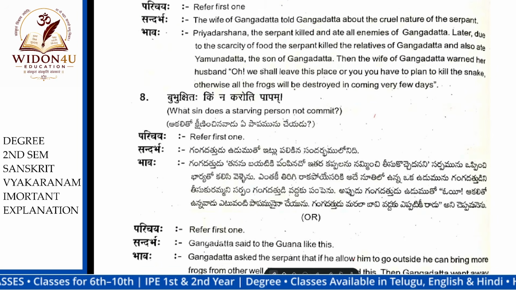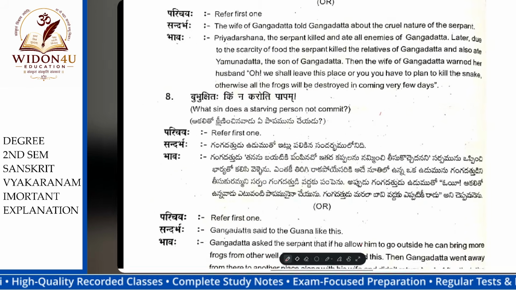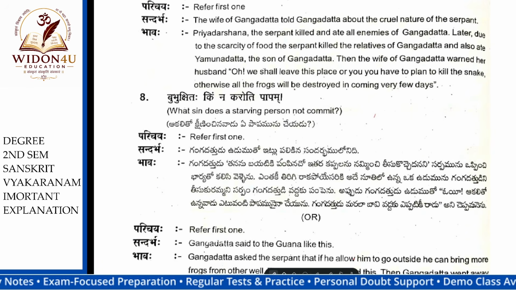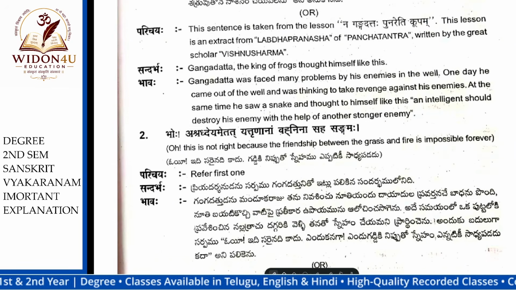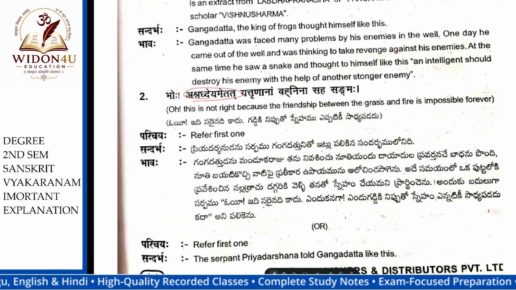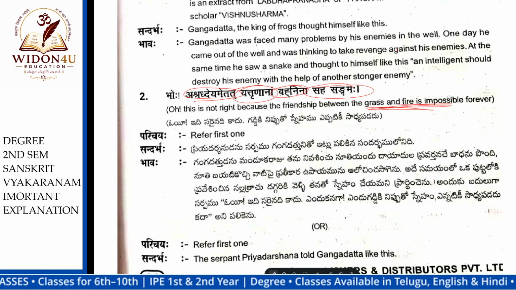That is not here. Next one is Sarvanasho Samutpanne Boho, Ashraddhametad Yatrunam Vakhnina Yasa Sangamaha. The meaning is that the friendship between grass and fire is impossible. That is impossible forever.